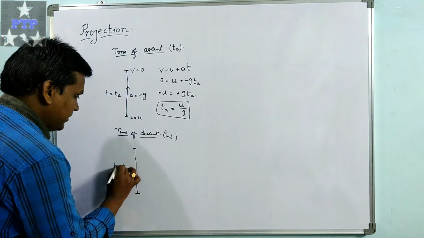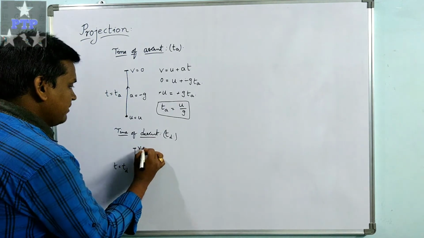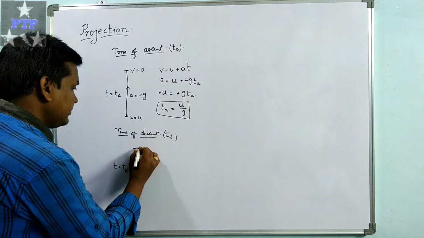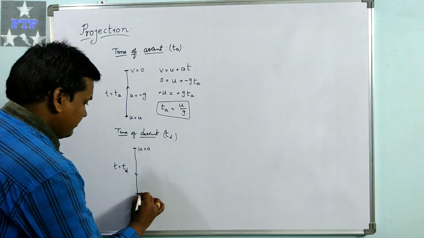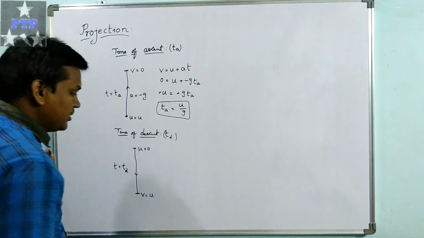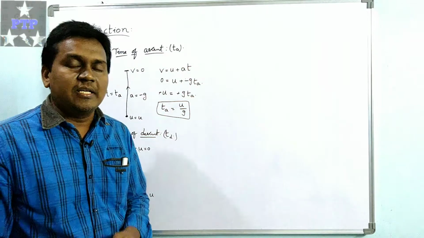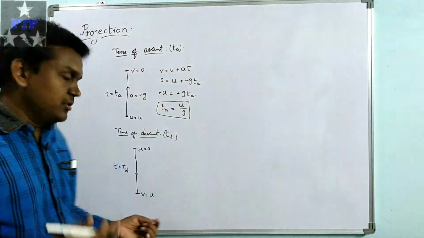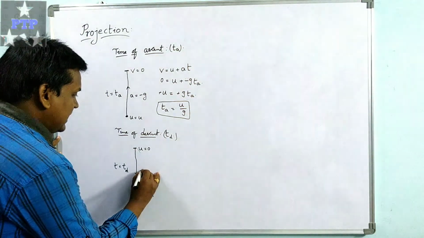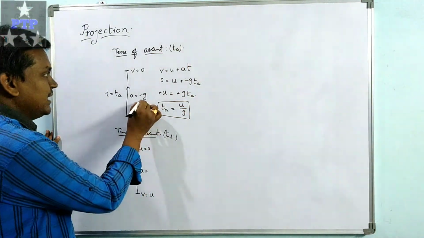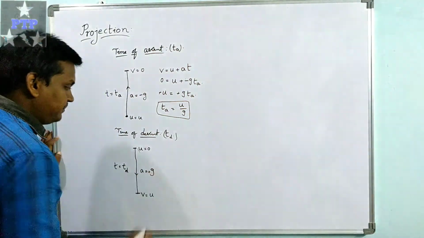So t equal to td, time of descent, and here the initial velocity will be 0 and the final velocity will be equal to the projected velocity. With whatever velocity we project the body, with the same velocity it will reach down. So v equal to u, and acceleration a is, since I assumed g as minus g earlier, now plus g.